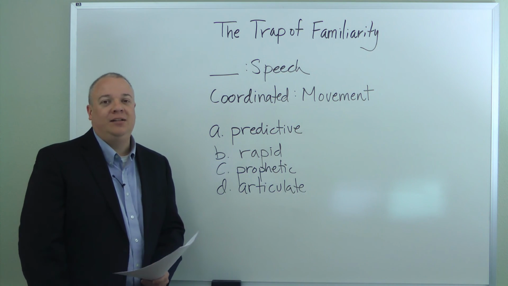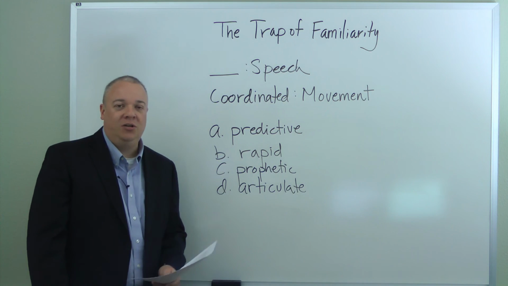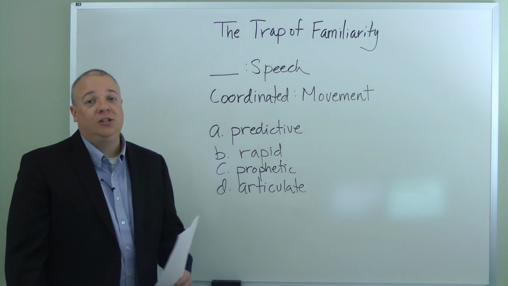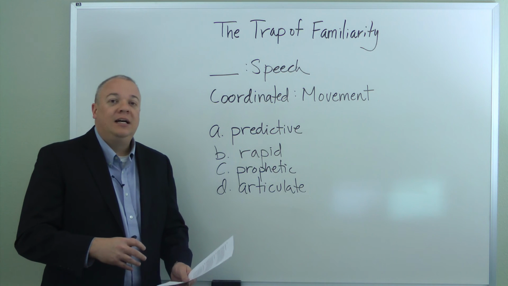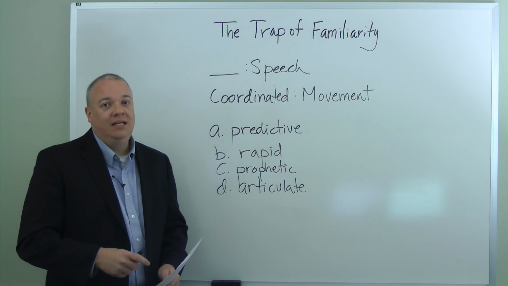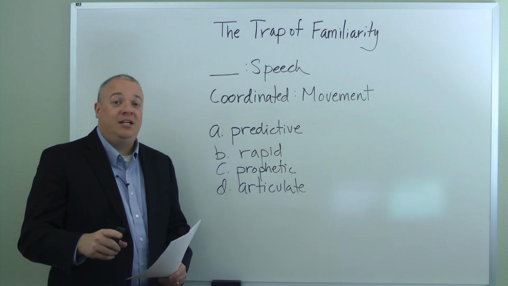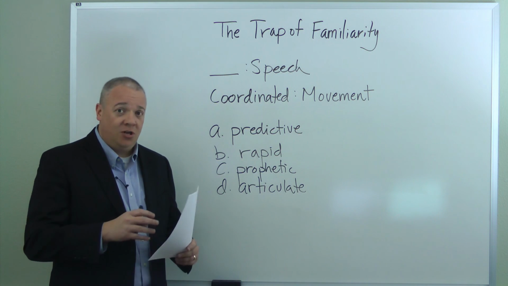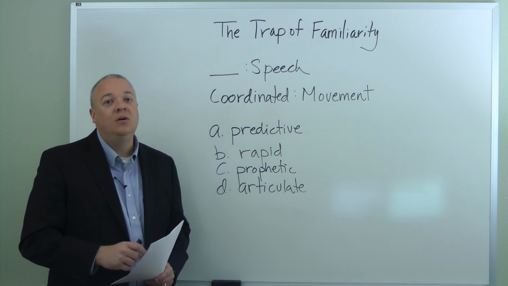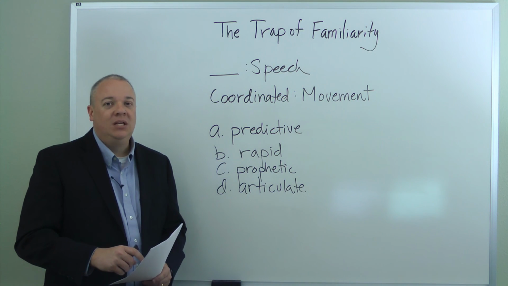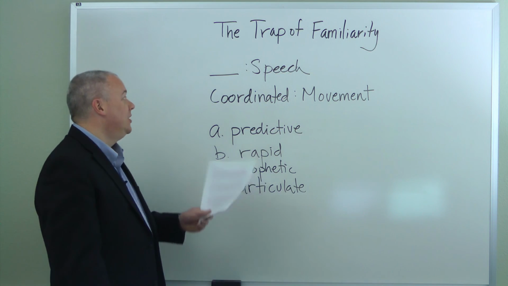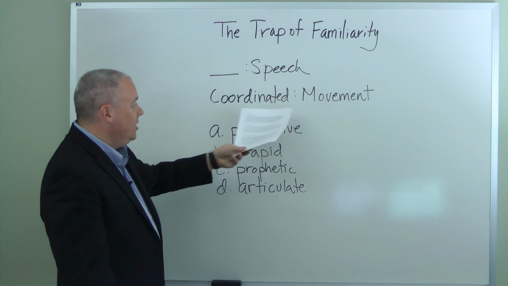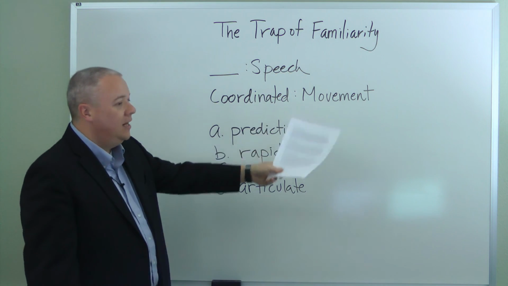And you want to slow down at this point. If you're not sure about words, slow down, take a closer look, and then start eliminating things that you can immediately eliminate. So part of the strategy is to avoid the trap of familiarity. If you're uncertain, you don't just go immediately to the one word that you do know and assume that's the right word. Now, in this case, if we start looking at the analogy that we're given completely, coordinated and movement.